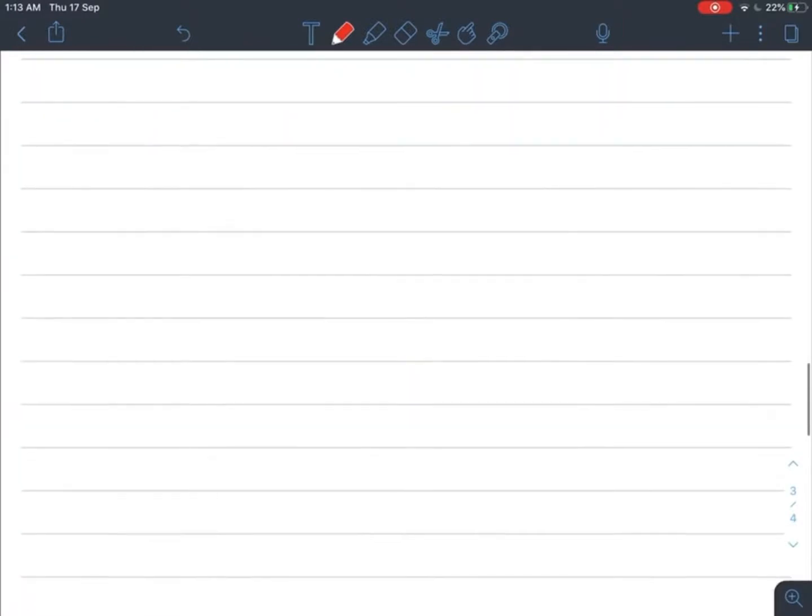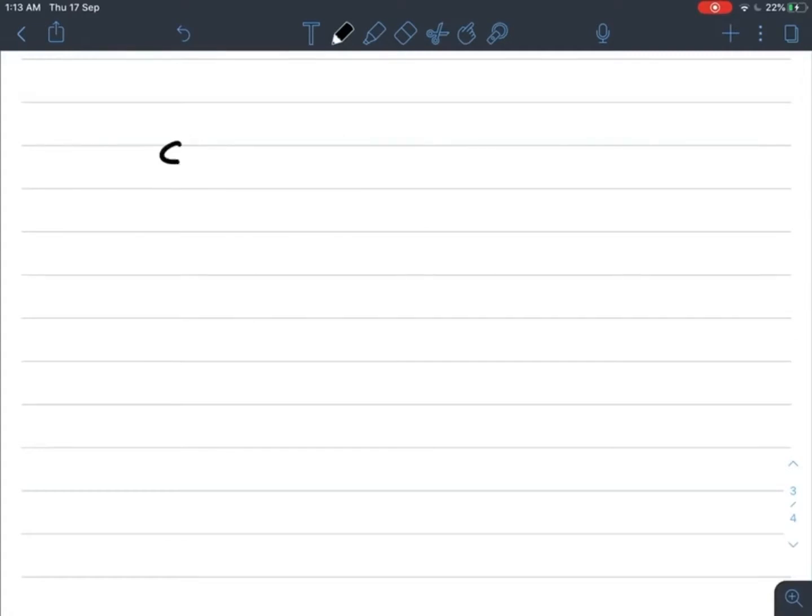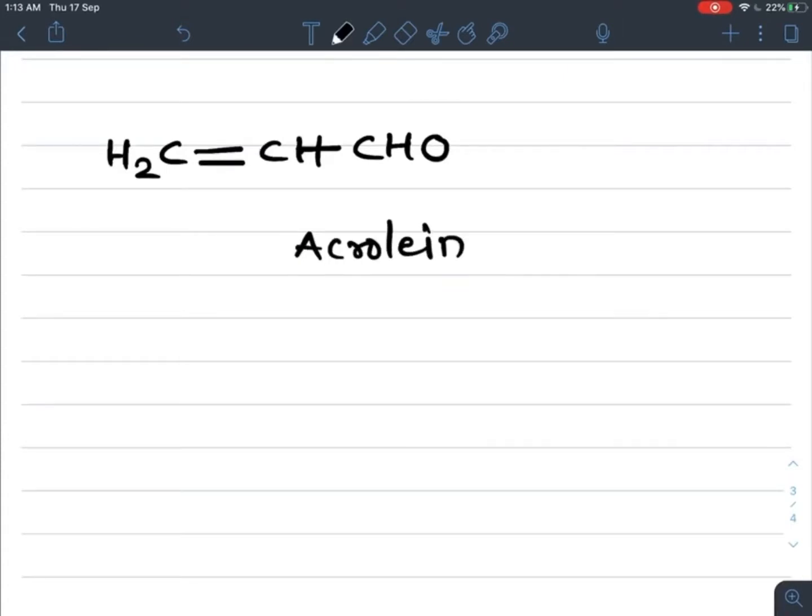Now in this aliphatic aldehyde, if we take one more example of a 3 carbon containing aldehyde, one of them is the CHO group and one other functional group is present, that is a carbon-carbon double bond. Now complete the valency of this carbon according to its tetravalency. We'll get the structure, and the common name of this aldehyde is acrolein. Acrolein is CH2 double bond CHCHO. Name of this aldehyde is acrolein, and this is the most important aldehyde.